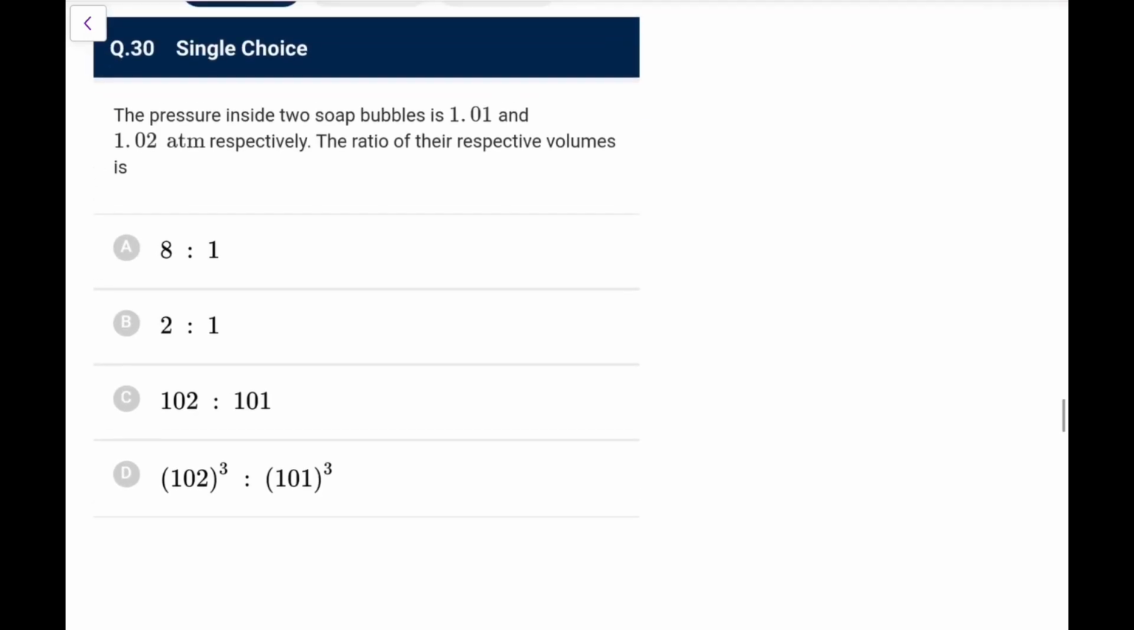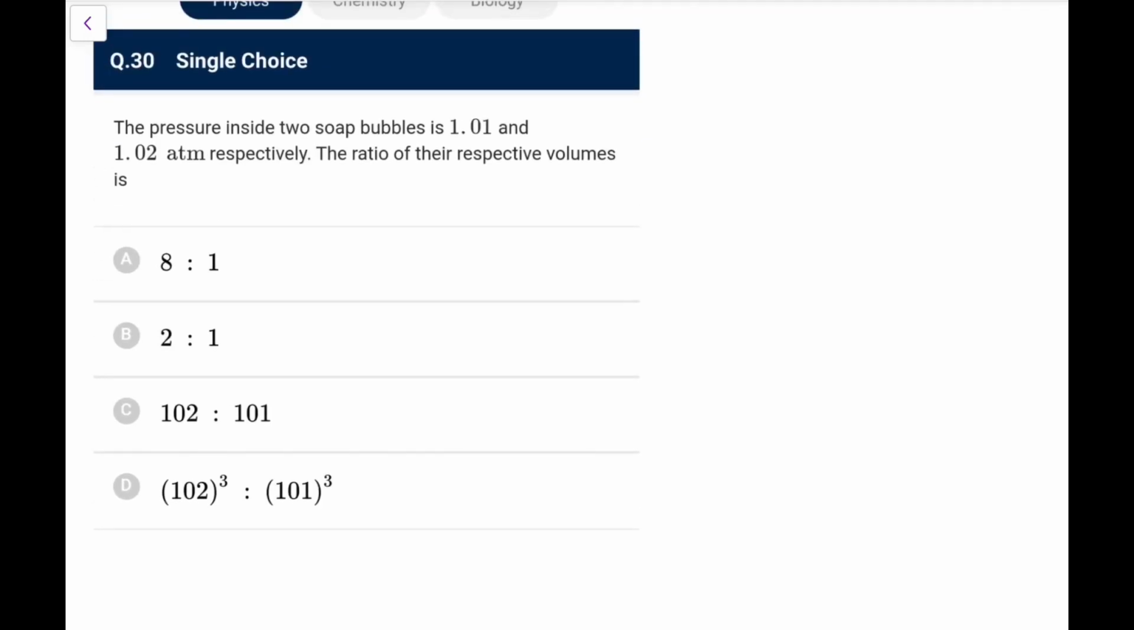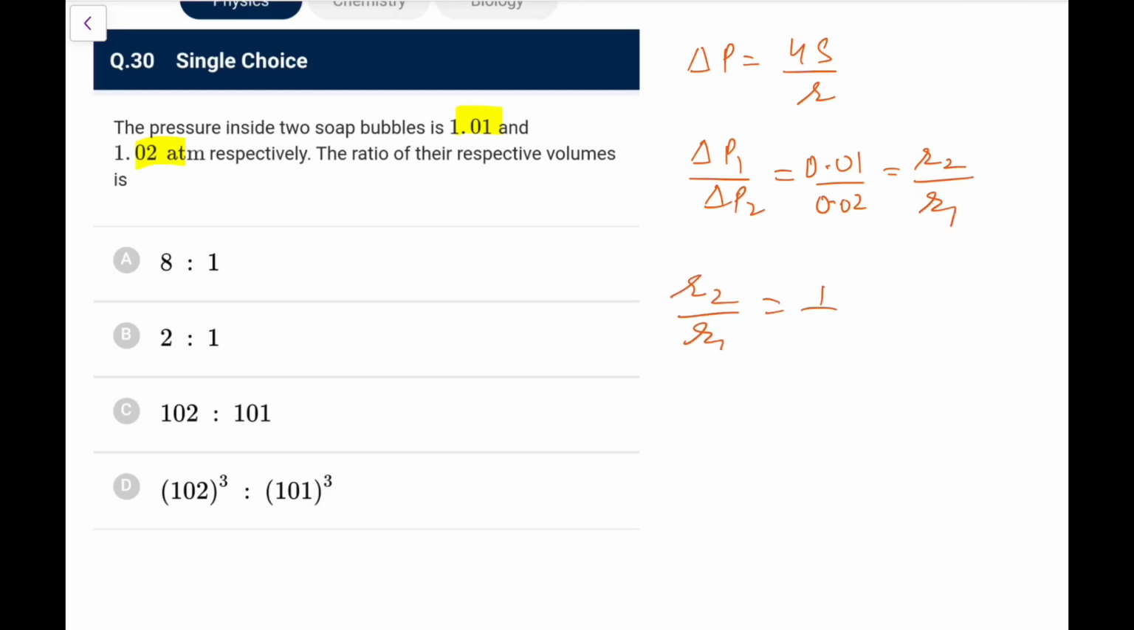Next, the pressure inside two soap bubbles is 1.01 and 1.02 atm respectively. The ratio of their respective volumes is asked. What we know is that the excess pressure in a bubble is 4s by r. So here delta P1 upon delta P2, that is 0.01 upon 0.02, would equal R2 by R1. So R2 by R1 is 1 by 2. The ratio of their volumes V1 by V2 would be R1 by R2 whole cube, so that is 8:1. Again an easy one, go for option A here.